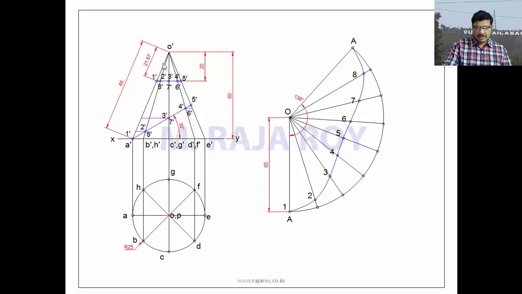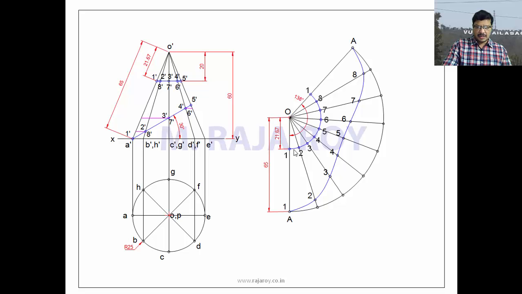If you take 21.67 distance from O, put the first point and with O as center, up to this O1 as radius, draw an arc like this. After drawing this arc, mark these points. This is 2, 3, 4, 5, 6, 7, 8 and the last one is again 1. It is very simple to transfer this section. This kind of section is transferred.